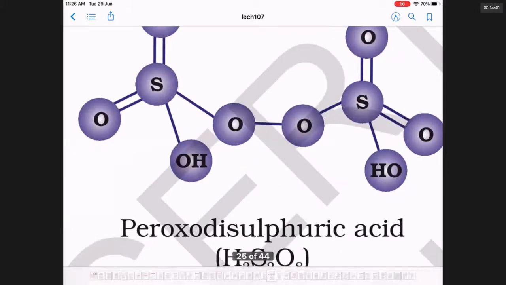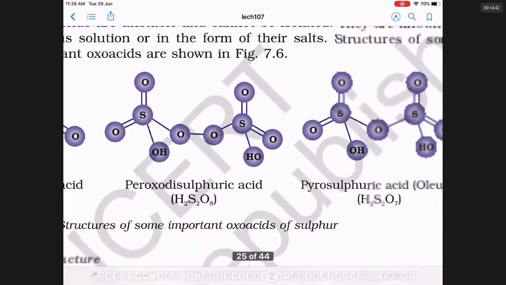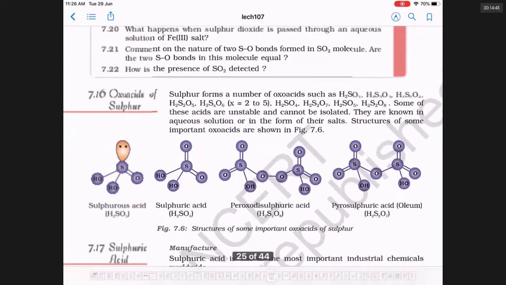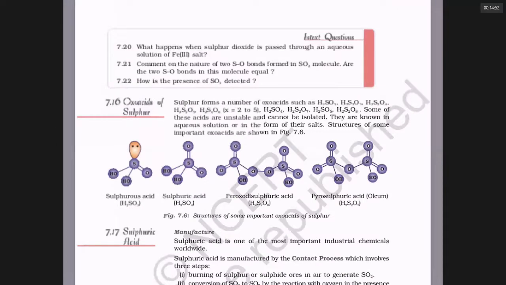And then you have thionic acids where there is an S-S bond. Sulfur is making so many oxy acids. The NCERT book gave only formulas.